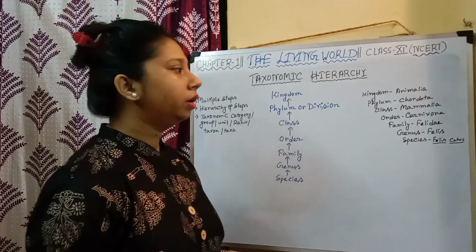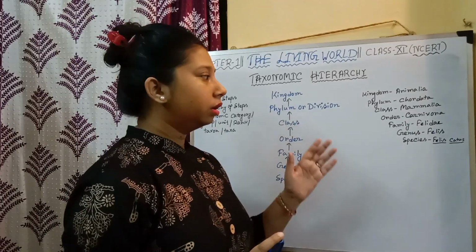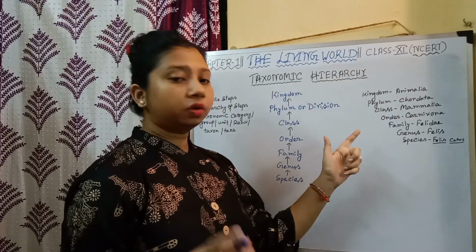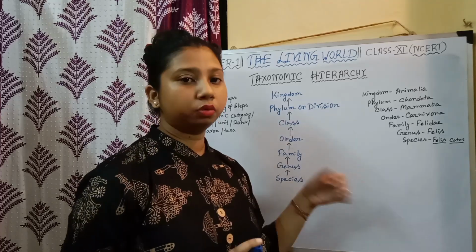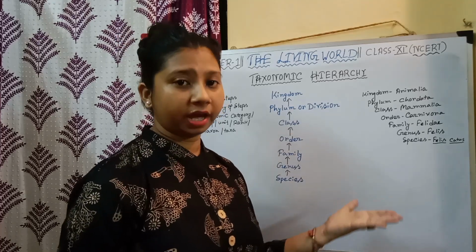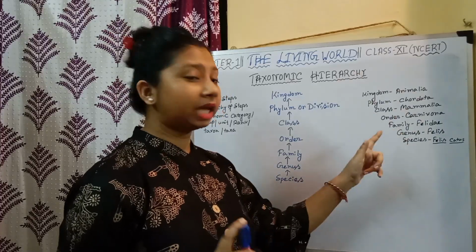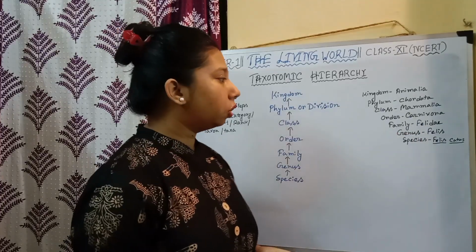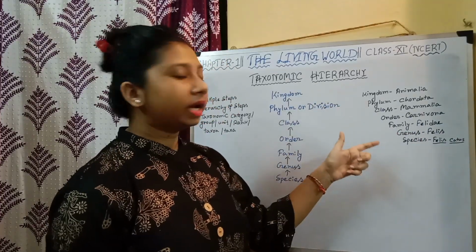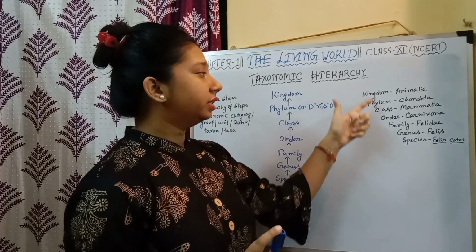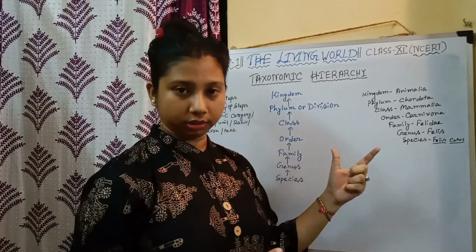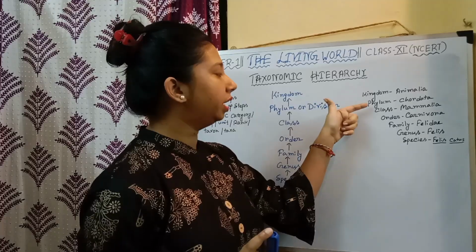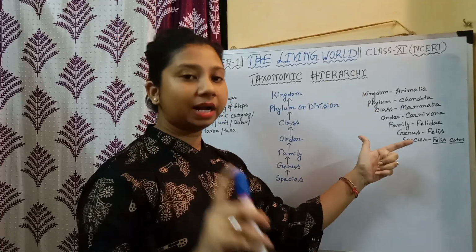In the previous video, I taught you how we write a classification, right? You are also familiar with the classification of cat, how we can write the classification of cat, correct? This is the same thing. This is the classification of cat, and you all know it. Classification is a multi-step process. Classification of any organism is actually a multi-step process. It is a step, another step, another step.